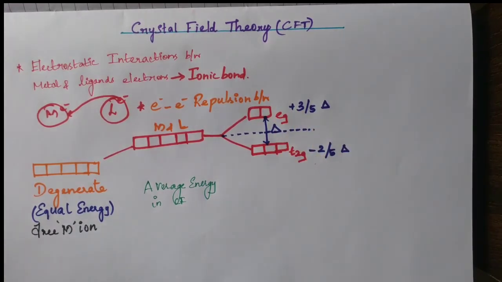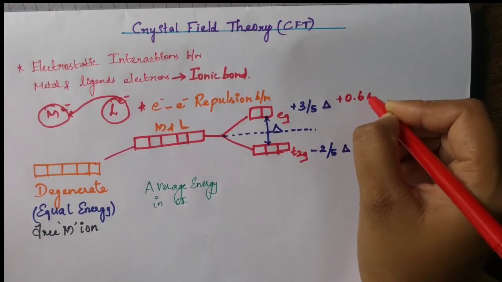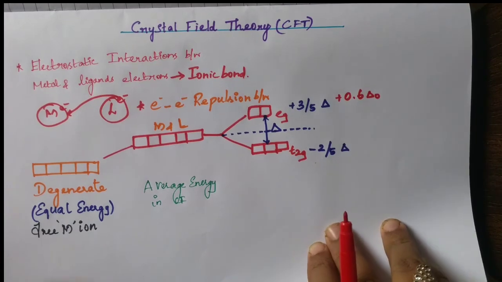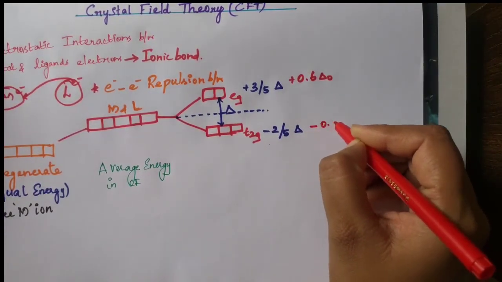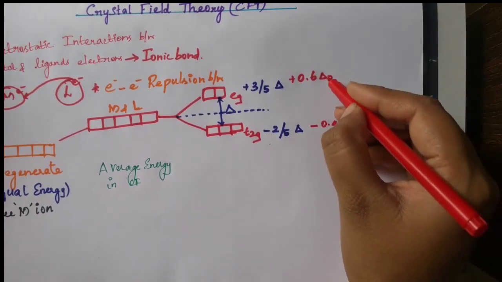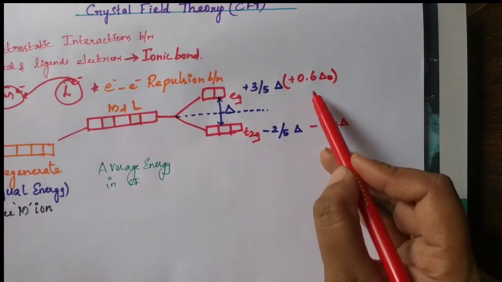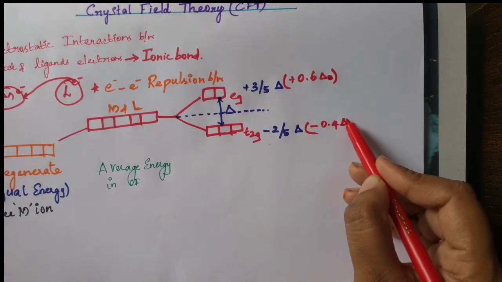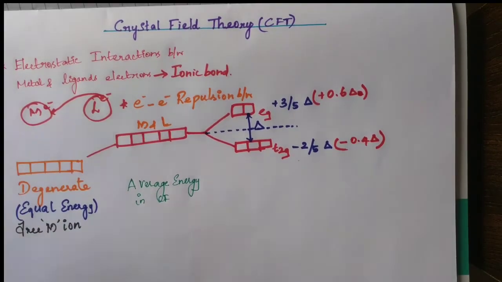If you work out the answer for this fraction, you will get this one as plus 0.6 delta O for octahedral complexes and this one minus 0.4 delta O. If it is octahedral, it means O. Clear, students? So this value is plus 0.6 and minus 0.4. Clear, students? This is the value.